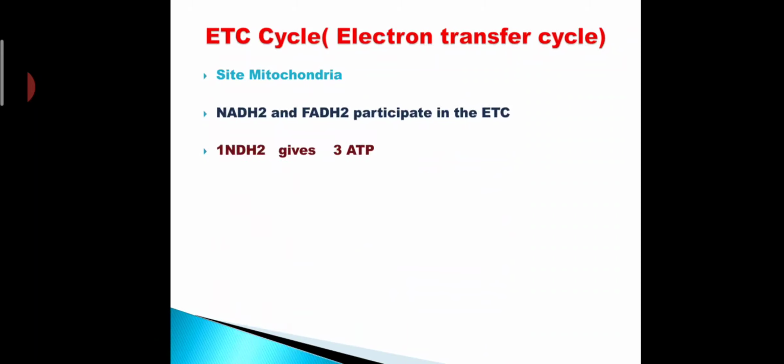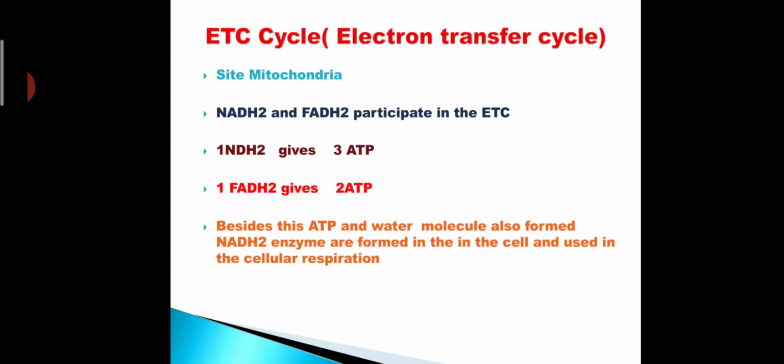One NADH2 gives about 3 ATPs. ATP is the form of energy, means one NADH2 gives 3 molecules of energy, that is 3 ATPs, and one FADH2 gives 2 ATPs, and besides this ATP and water molecules are also formed.